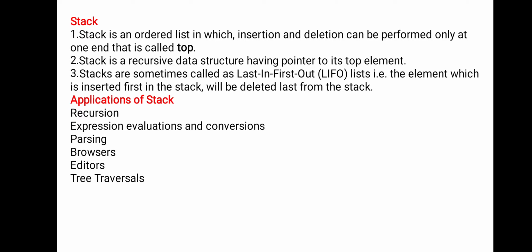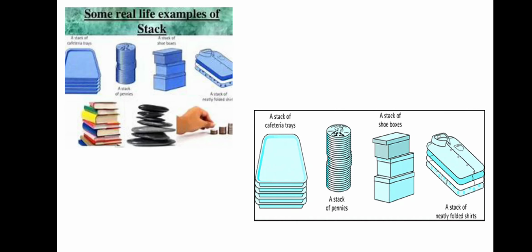Some examples of stack are here: a stack of coins, a stack of books, a stack of towels, a stack of plates, a stack of boxes, and a stack of shirts.